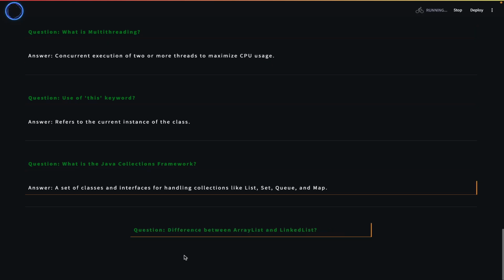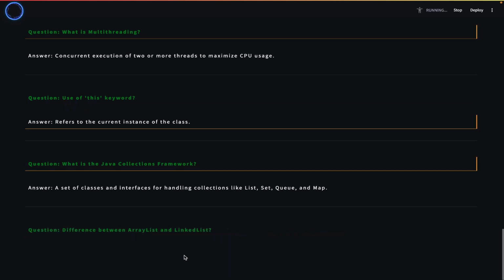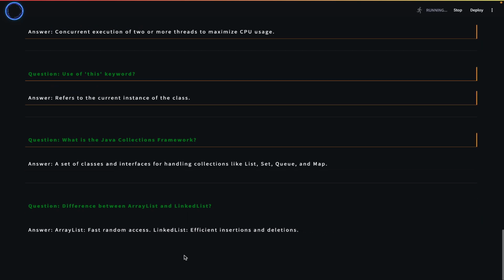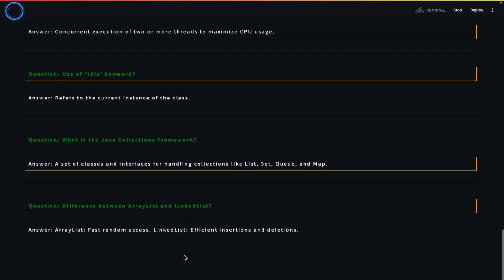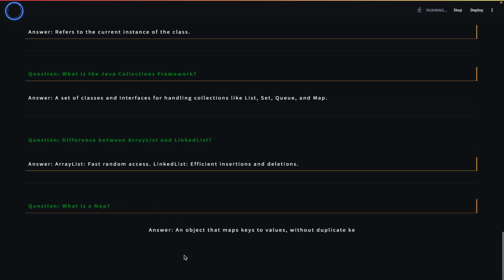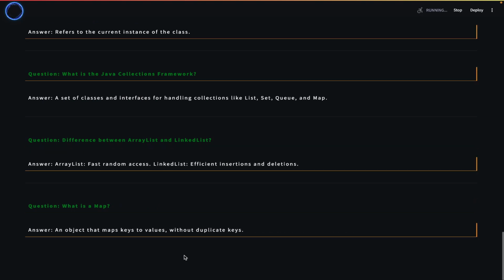Difference between ArrayList and linked list. ArrayList, fast random access. Linked list, efficient insertions and deletions. What is a map? An object that maps keys to values, without duplicate keys.